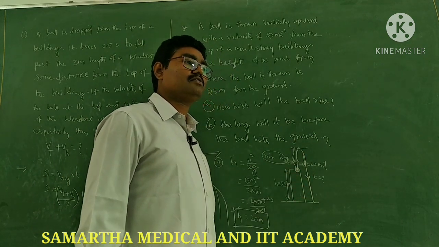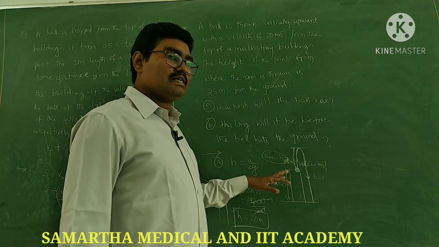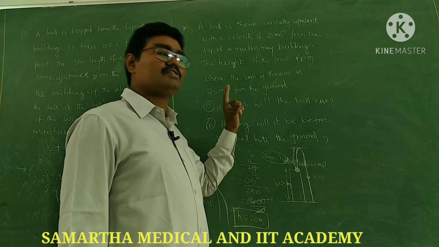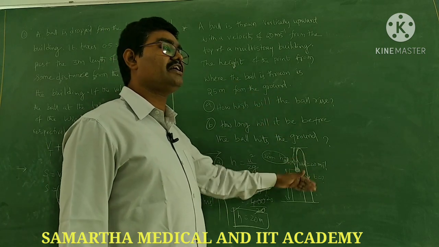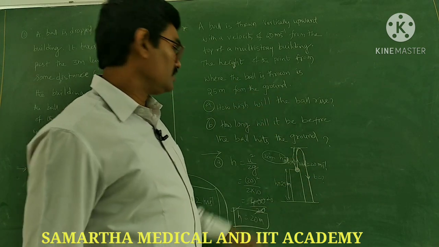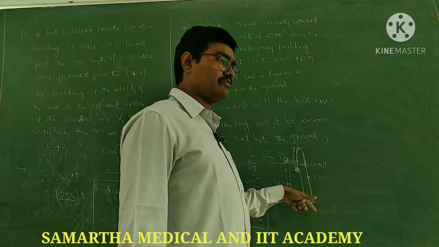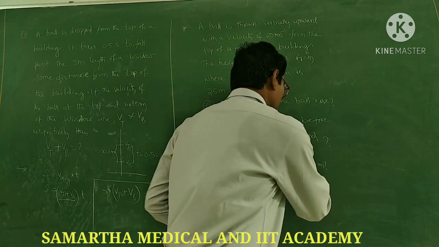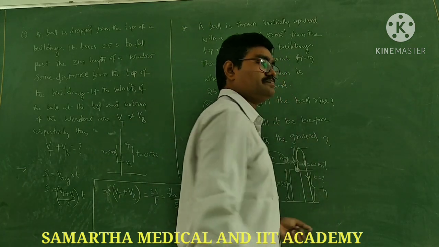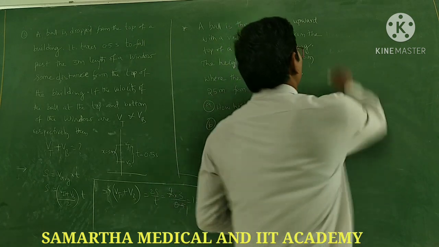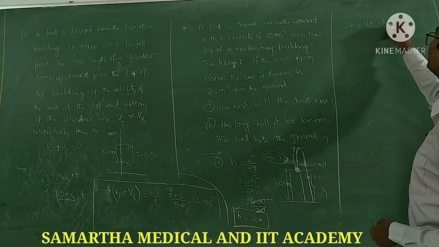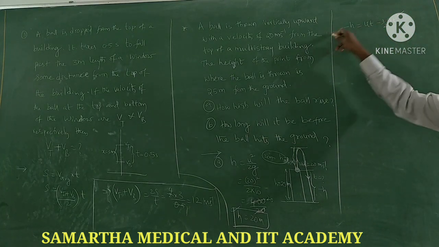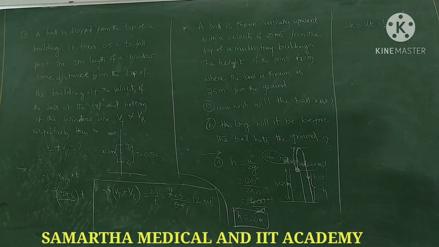Sir, h equals minus h equals minus ut plus half gt square is there. So in that equation you have to find the t value. It is a vertically projected body from the top of a tower. So what is the net displacement here? Minus h. So minus h equals ut minus half gt square. In that equation you substitute and find the value of t.